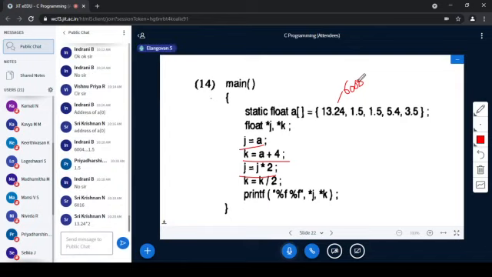No, J is having the address, Kanna. J is not having 13.24. What is this J? Address of A of 0 is stored with J. Address of A of 0 is stored to J. Correct?